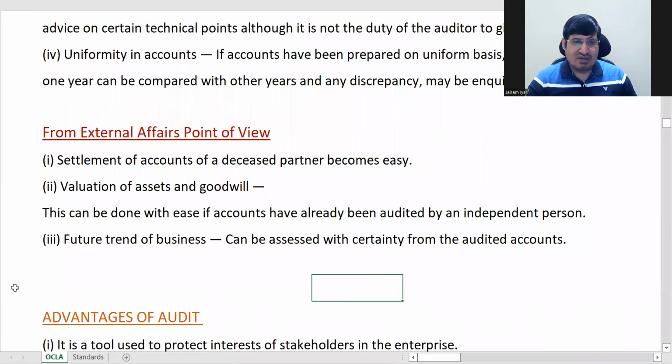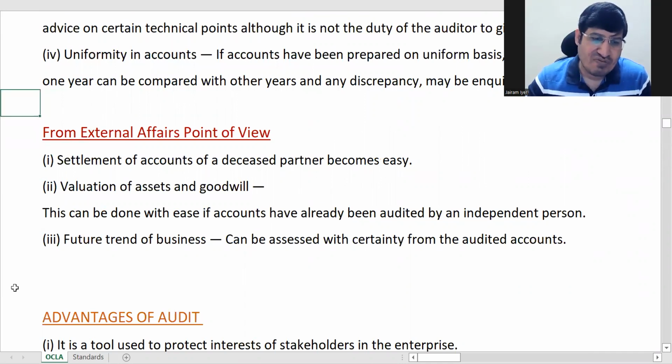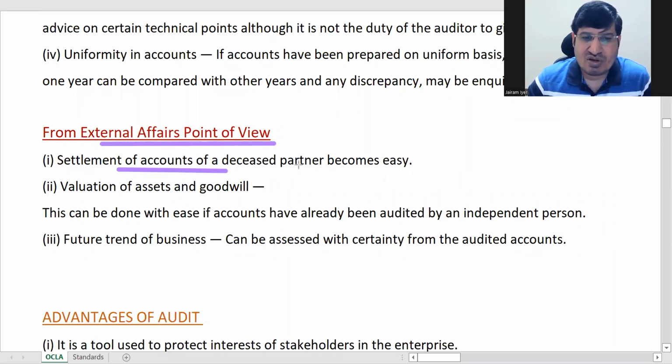ठीक है, यहाँ चलो ठीक है, इतना एक कर देते हैं. Okay, from external affairs point of view, and then we'll start with the advantages of audit. ठीक है, so from an external point of view, why is audit important? Settlement of accounts of a deceased partner becomes easy. Deceased means dead. ठीक है, partner who is dead, you have to settle accounts in any case.